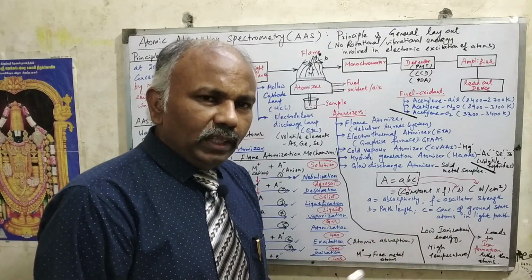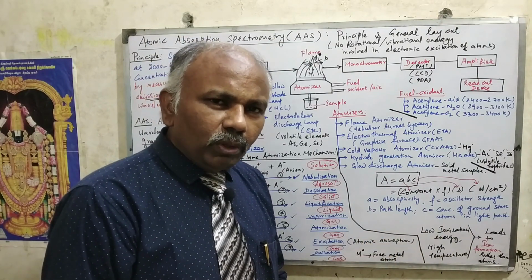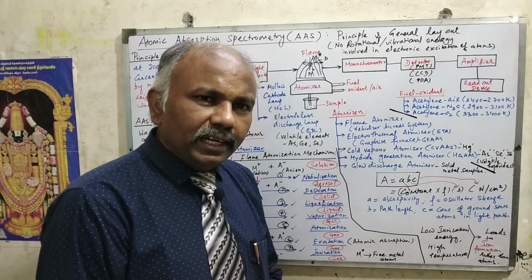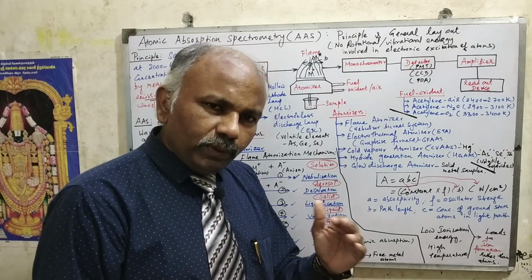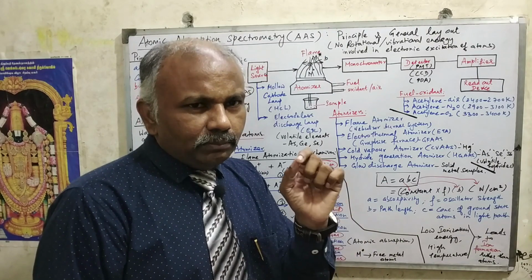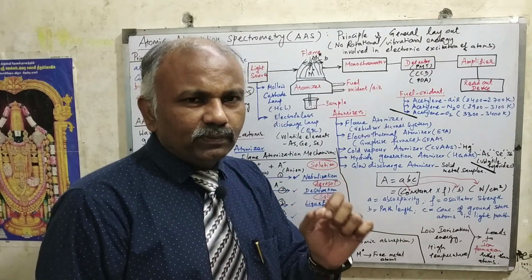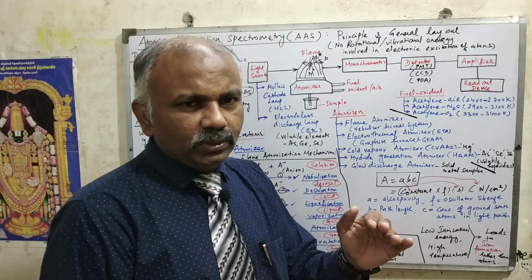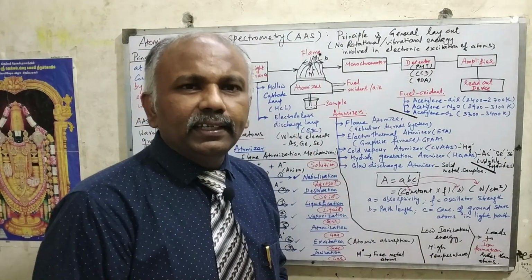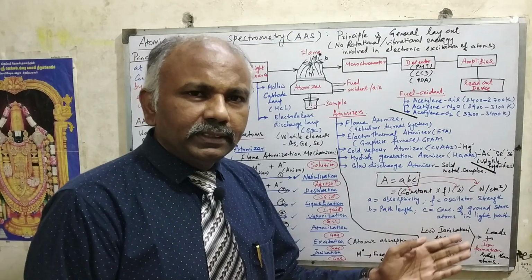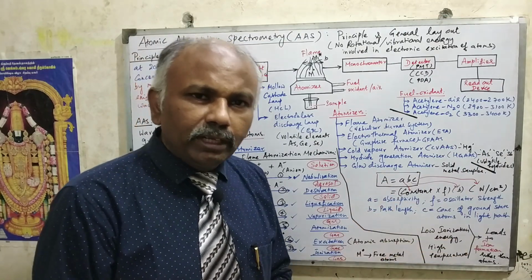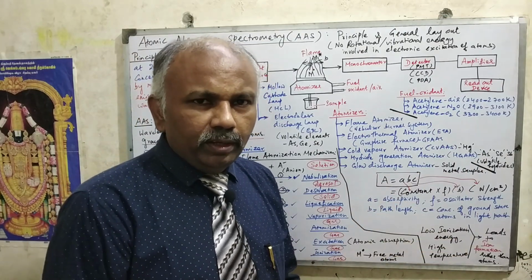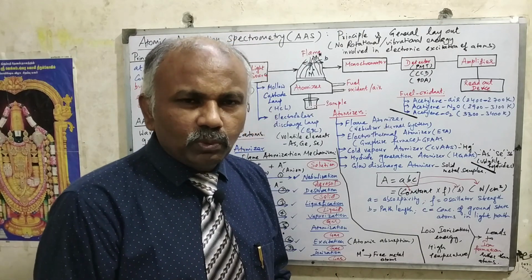Is it clear? So for any atoms, there is no rotation, there is no vibration, directly there is an electronic transition from ground state to excited state, provided the atoms are present in the gas phase ground state. You have to bring the atoms into the gas phase ground state, then only the atoms will get excited easily, right? So this is all about the principle and the general layout behind atomic absorption spectrometry. I hope it is clear for you. So thank you, my dear students. Thank you very much.